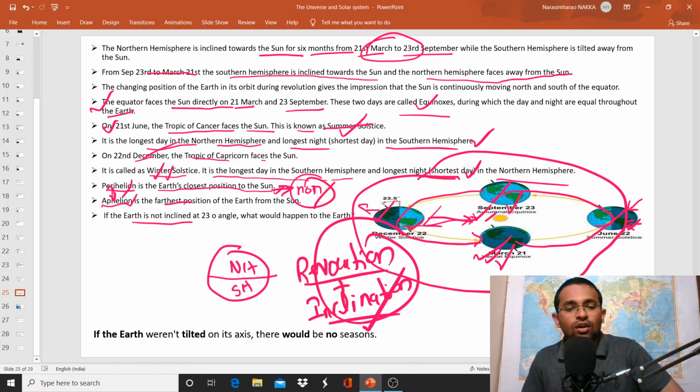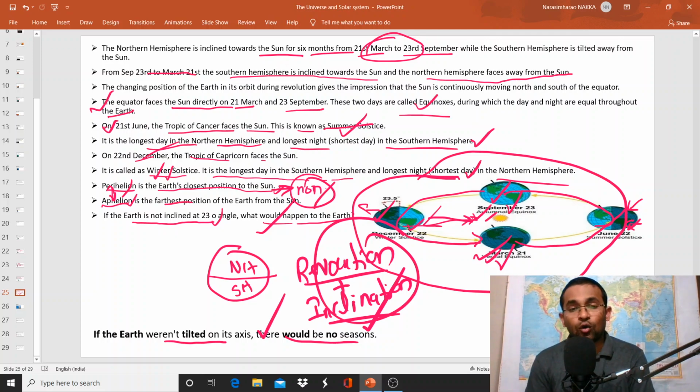And if the Earth is not inclined at a 23.5 degree angle, what would happen to the Earth? Just think about it. If the Earth weren't tilted on its axis, there would be no seasons. So dear viewers, I hope you understood what is the main reason for the seasons on the Earth.